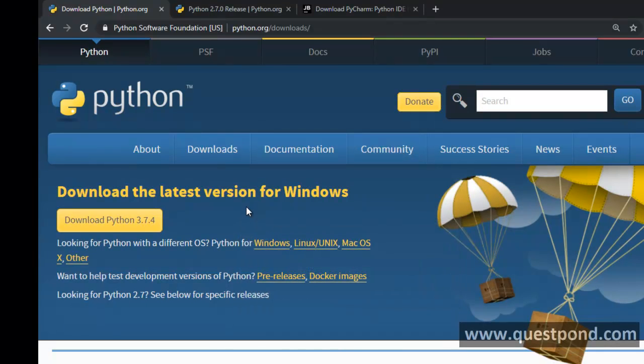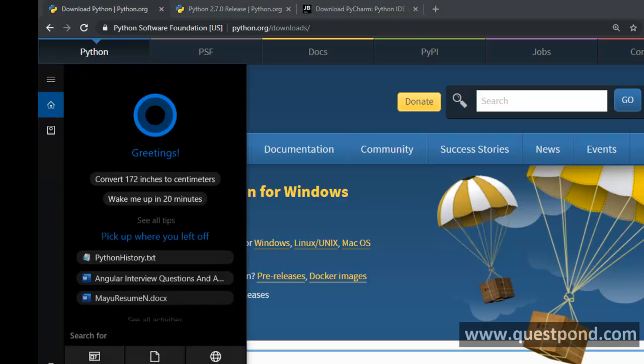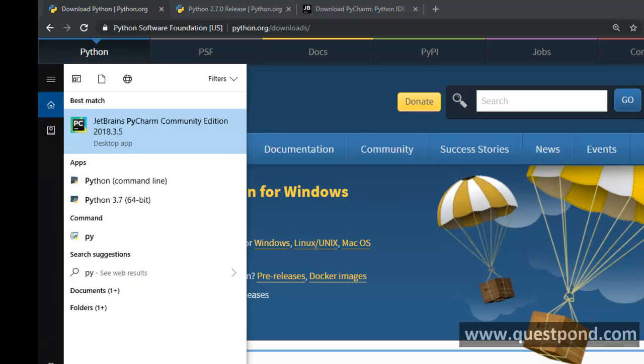For example, at this moment, we have Python 3.7.4. You can go and download Python 3.7.4. Depending on whatever operating system you have, you need to select the appropriate setup. So once you install the setup, for example, at this moment I have a Windows operating system, so I've installed this setup.